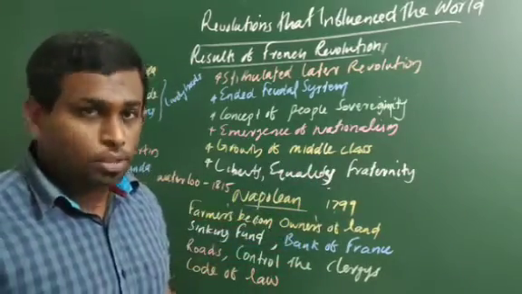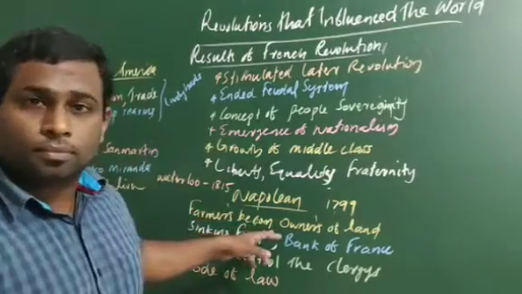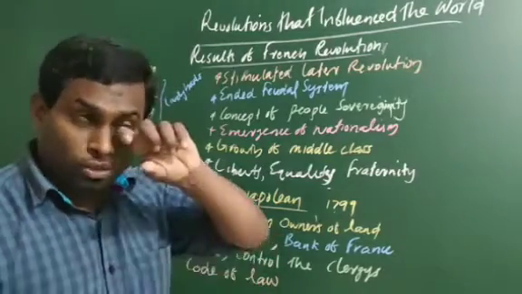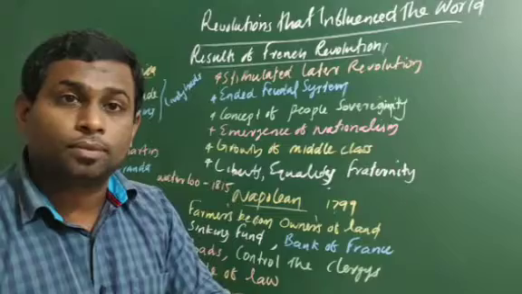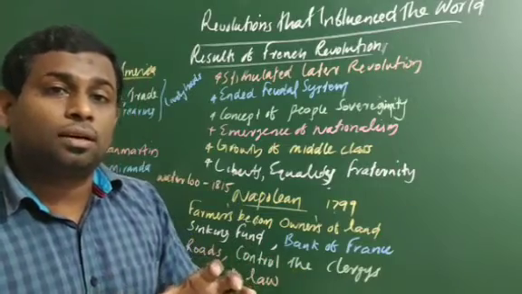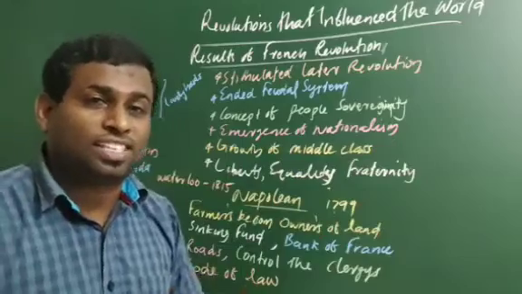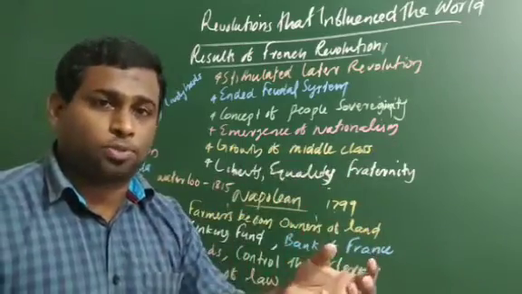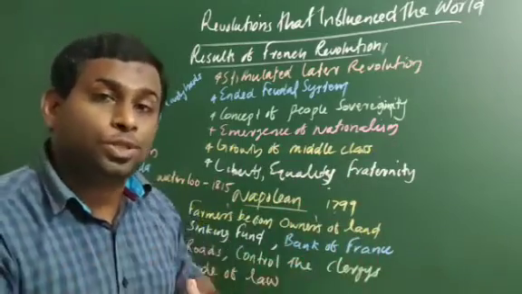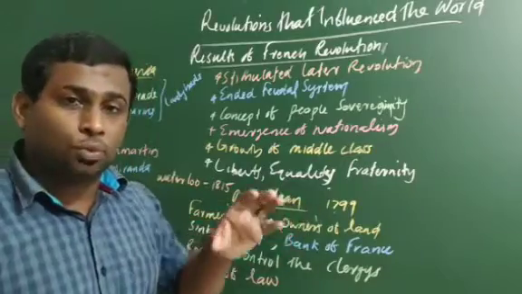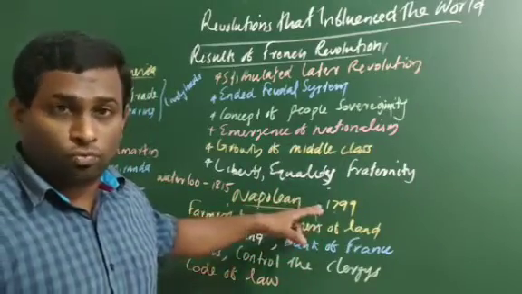Napoleon Bonaparte. First of all, farmers became the owners of the land, which means all the land from the nobles and priests or clergies was confiscated and distributed among the farmers. That's why the farmers became the owners of land.